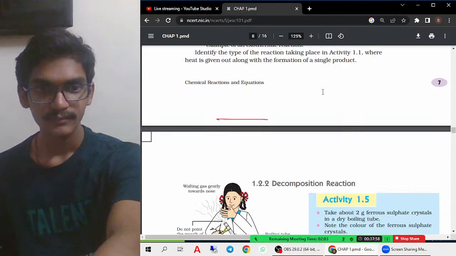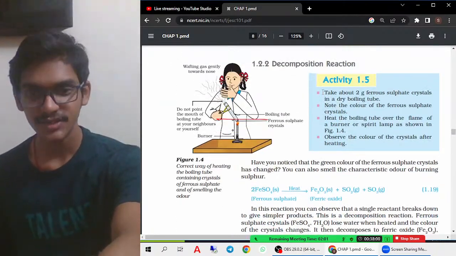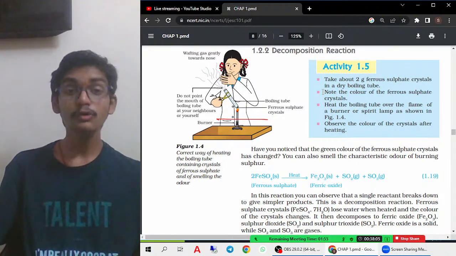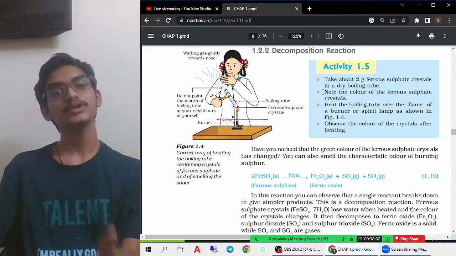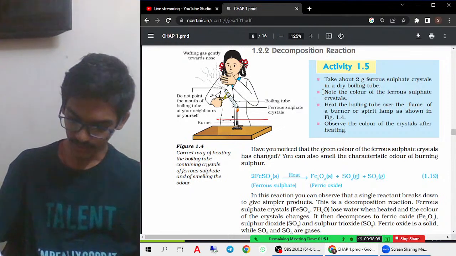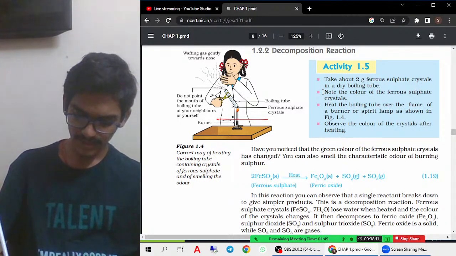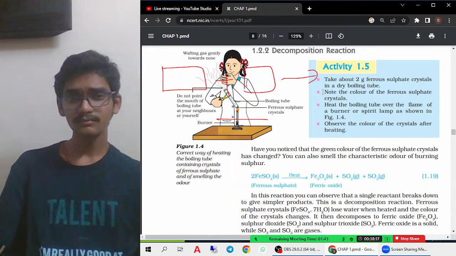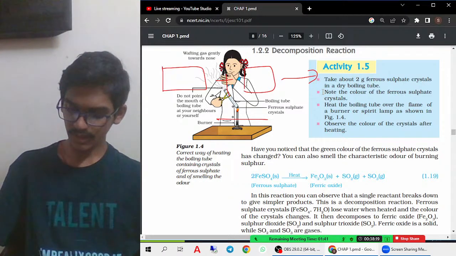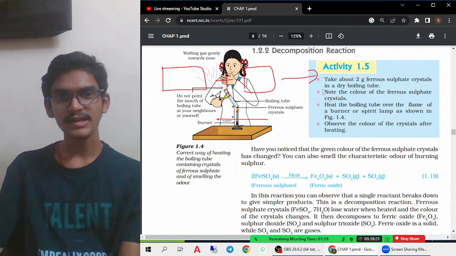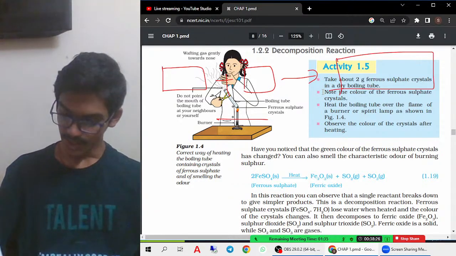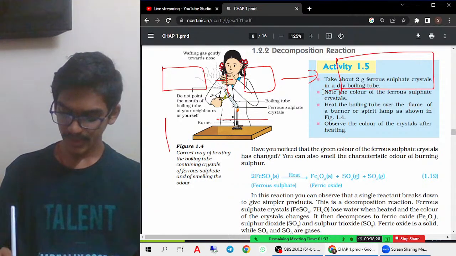Now let us try to understand what the decomposition reactions are. Decomposition reactions are reactions wherein we break down a single product into two or more products. For example, if you try to remember like this, combination is nothing but two or more products reacting together. So one chocolate and two chocolate are reacting together to form a big chocolate. Combination means combining. Decomposition, what is happening?